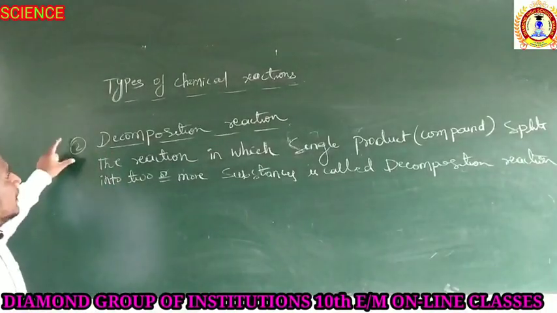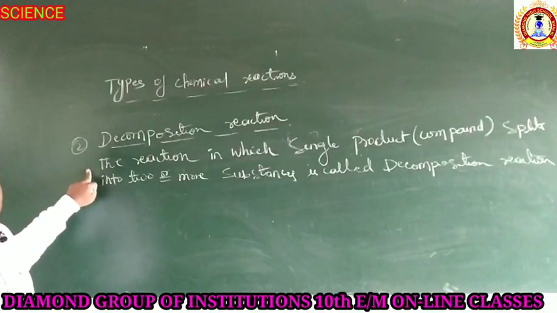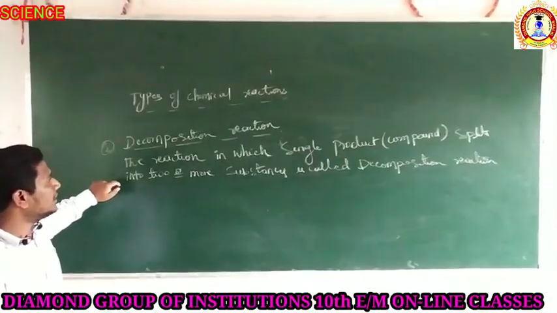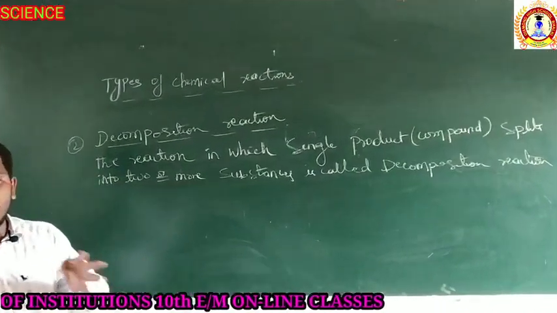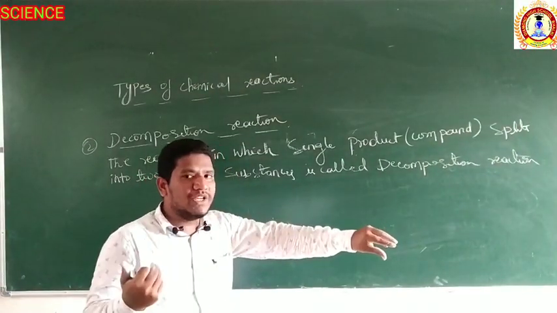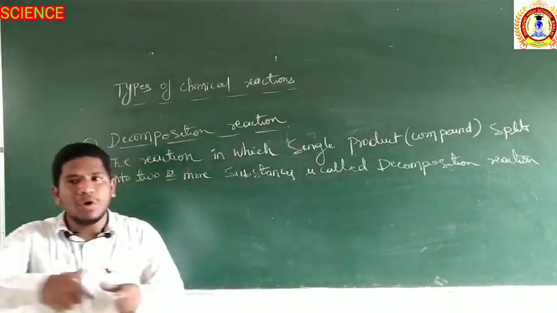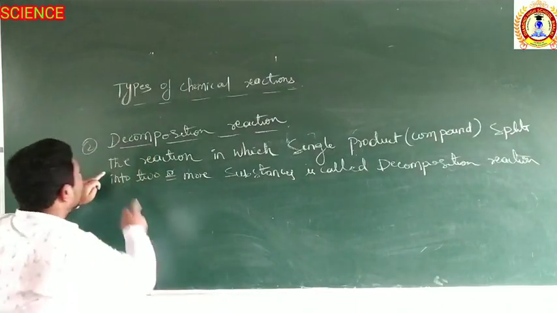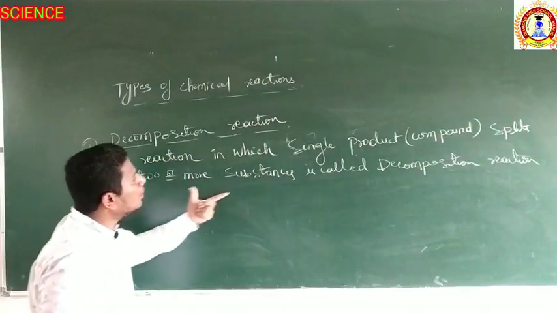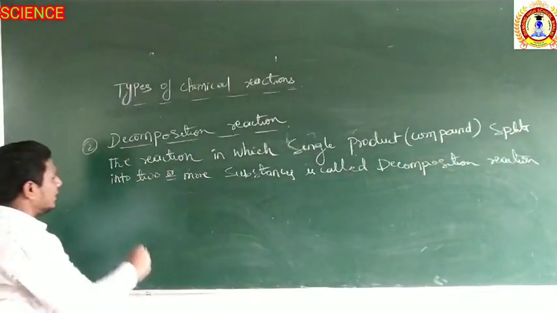The second type is decomposition reaction, right? Decomposition reaction is nothing but the opposite or the reverse of the chemical combination reaction. So what happened in the chemical combination reaction? Two or more substances combined together and formed a single product. But in a decomposition reaction, it is a reverse reaction, right? A single product is decomposed to form two or more new substances. The reaction in which a single compound splits into two or more substances is called a chemical decomposition reaction.